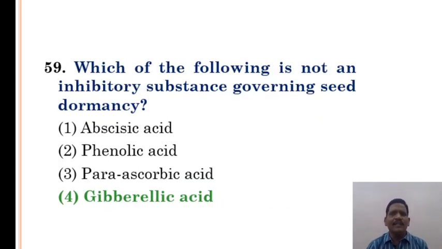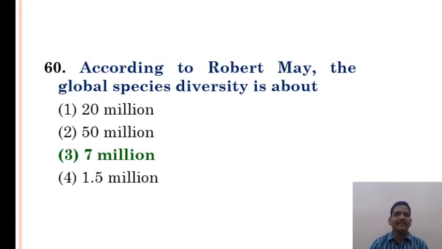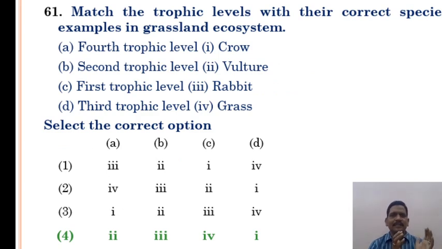Which of the following is not an inhibitory substance governing seed dormancy? Gibberellic acid is the correct answer. According to Robert May, the global species diversity is about 7 million. That is, option 3 is correct answer. Match the trophic levels with their correct species example in grassland ecosystem. A, fourth trophic level. B, second trophic level. C, first trophic level. D, third trophic level. These are based on the ecosystem. And the option 4 is the correct answer.